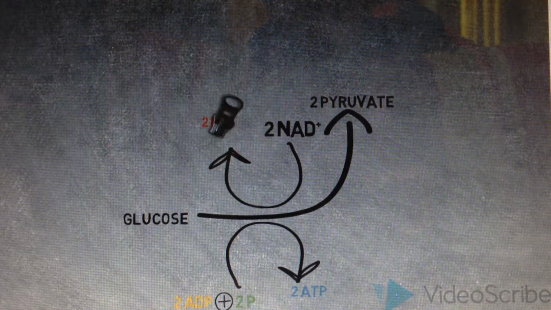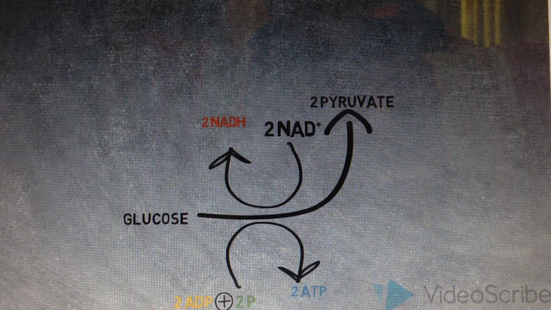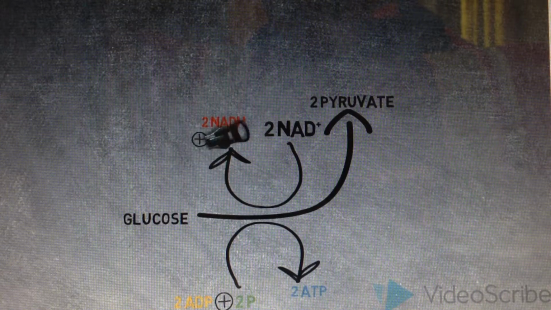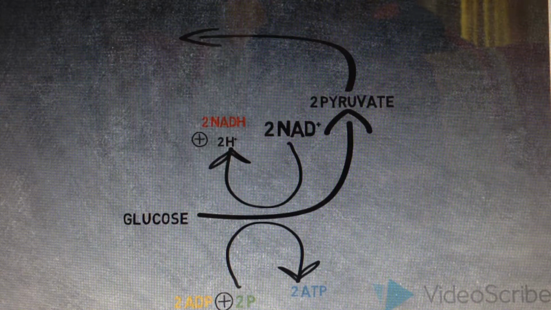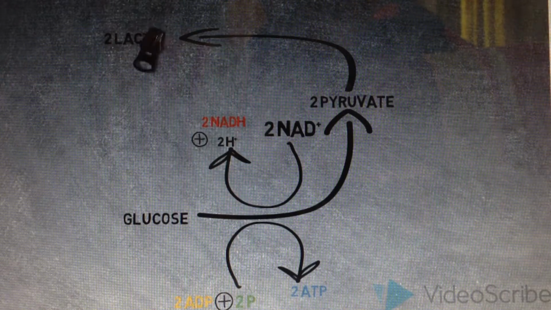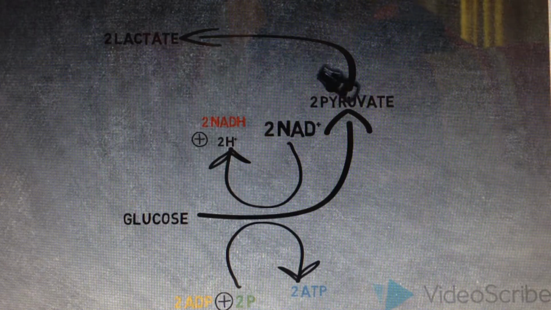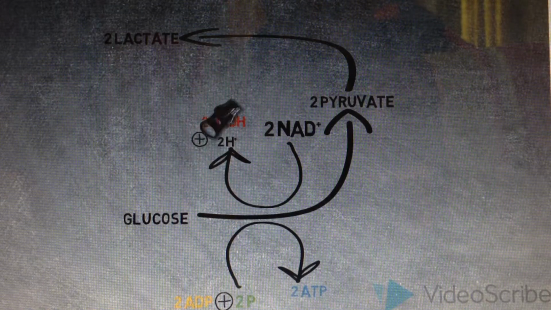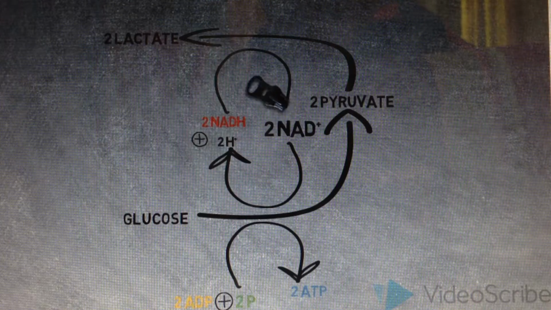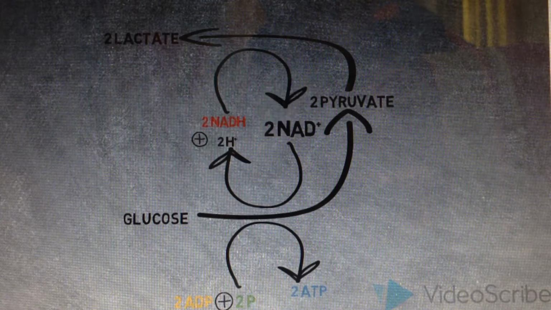The goal of lactic acid fermentation is to produce a lot of ATP, which means it needs to break down a lot of glucose, and that means you need to supply NAD plus. You have to recycle NADH. NAD plus is produced and recycled to produce more ATP. The only way to get that recycling is to turn the pyruvate into lactic acid.